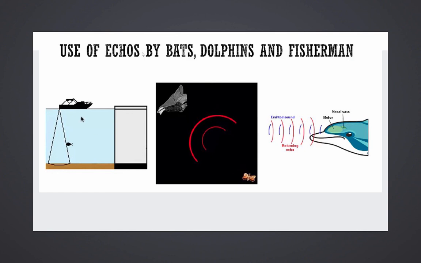Fine. Same with submarines. They produce a sound, it strikes the surface, gets reflected back, and then that echo is heard. So its uses are by bats, dolphins, fishermen, given in your book properly. Each one is given, the explanation part, and all are important, let me tell you. I'm sharing the parts also: how bats, dolphins and fishermen use the echo concept, reflection of sound. What kind of sound waves are these? Everywhere it's ultrasonic. Remember, students, it is ultrasonic.